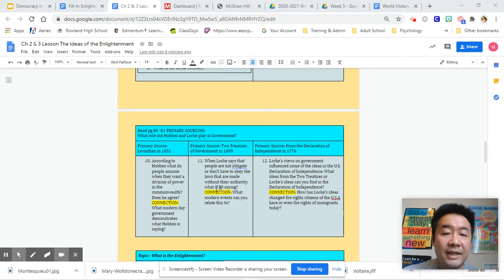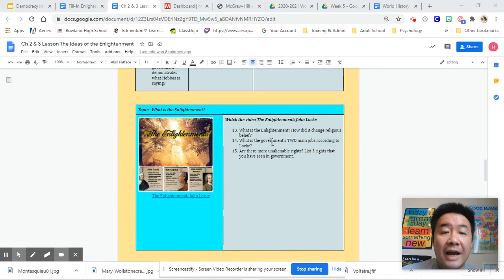So when we look at these three items, think about the connections and think about how that connects to today. Because when we think about the practice of our rights, where did it first come from? And why do we still hold on to it today? Those are the important things for you.